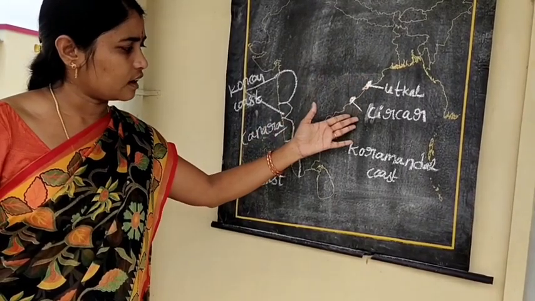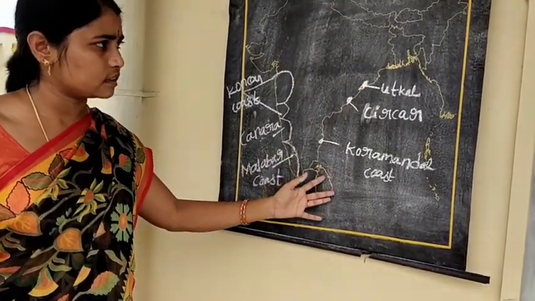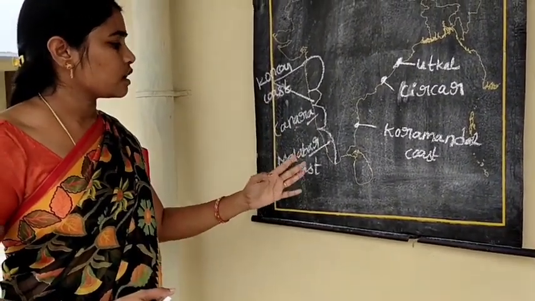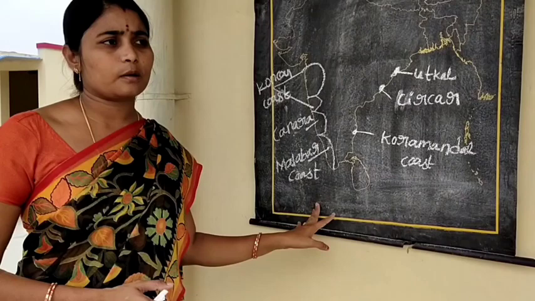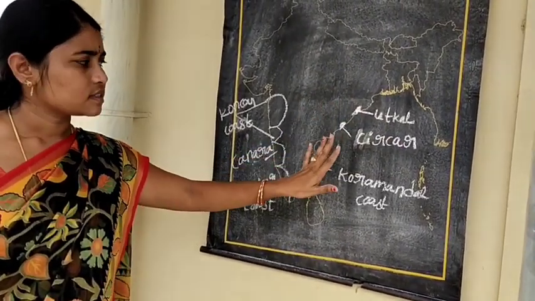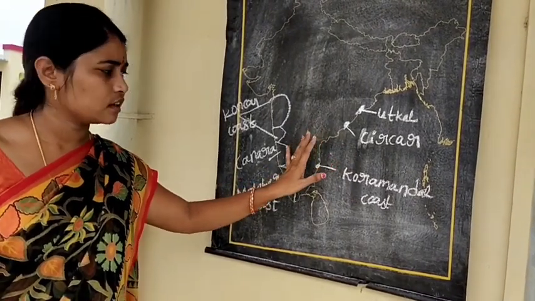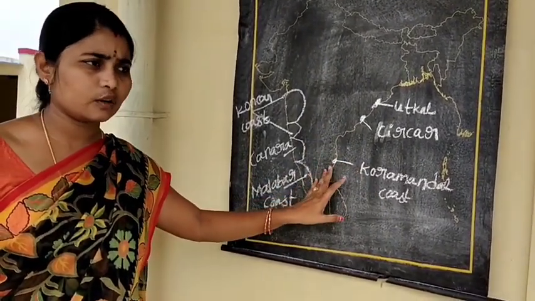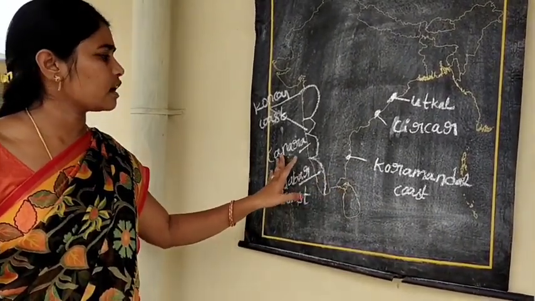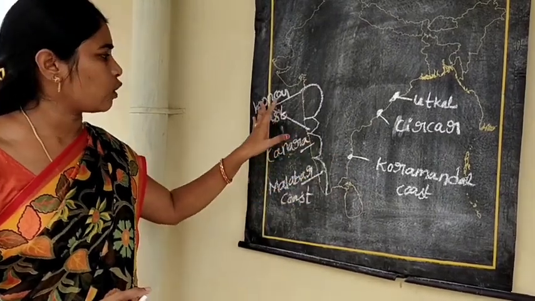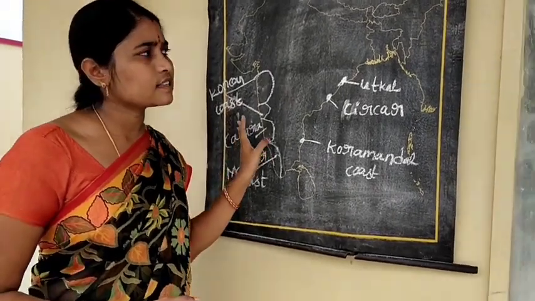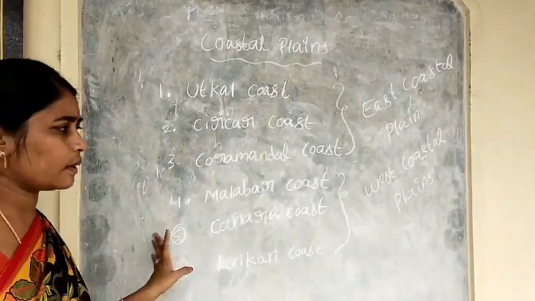Utkal, Sarkar, Coromandel coasts are in east coastal plains, and Konkan coast, Canara coast, Malabar coast are in west coastal plains. Once again, Utkal coast in Odisha, Sarkar coast in Andhra Pradesh, Coromandel coast in Tamil Nadu, Malabar coast in Kerala, Canara coast in Karnataka, and Konkan coast in Maharashtra and Goa. These are our Indian coastal plains.